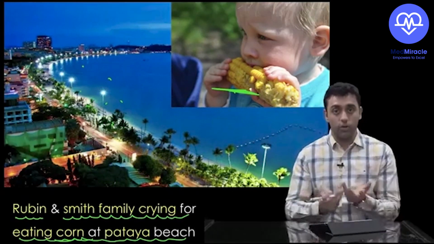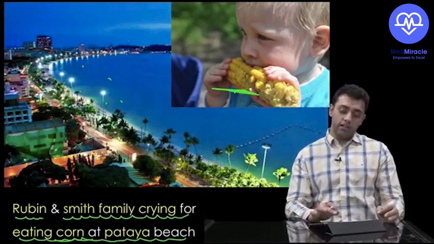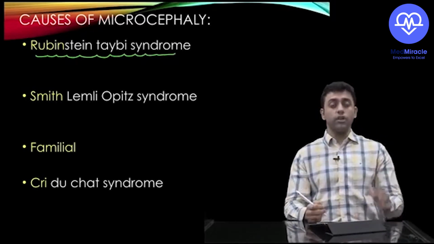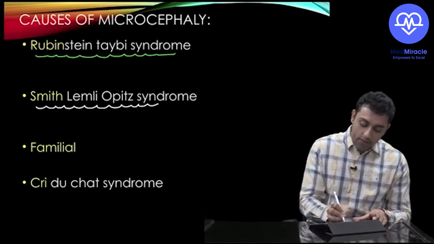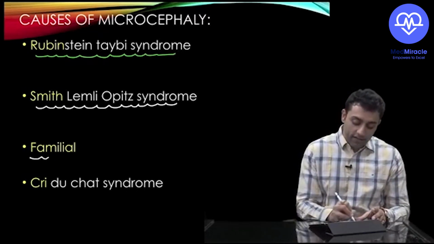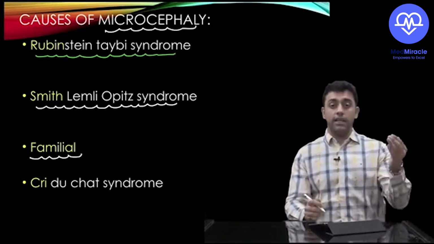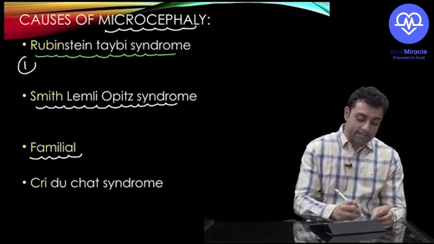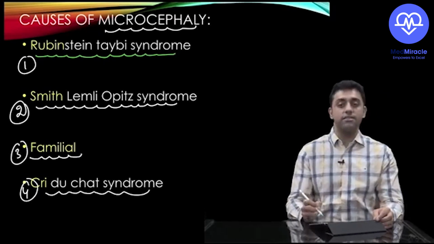Now what are these causes? What did you tell, sir? I didn't understand. So Rubin and Smith family were crying. So Rubin is nothing but Rubinstein-Taybi syndrome. Rubin and Smith. Smith is nothing but Smith-Lemli-Opitz syndrome. Okay, so Rubin and Smith family were crying. So familial also one of the causes of microcephaly. These all are the causes of microcephaly we are reading. So Rubin and Smith family were crying nothing but Cri-du-chat syndrome.